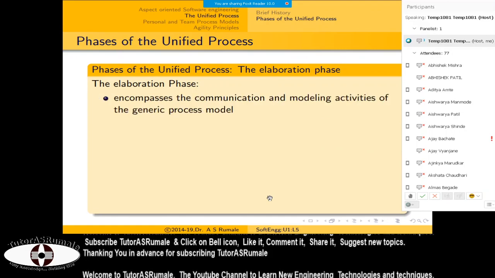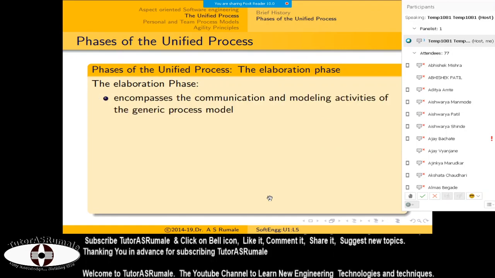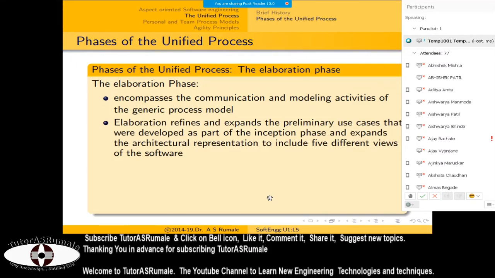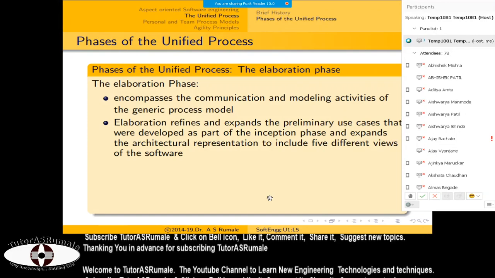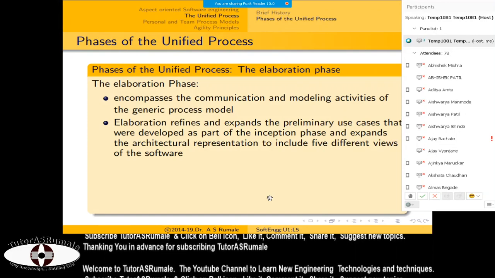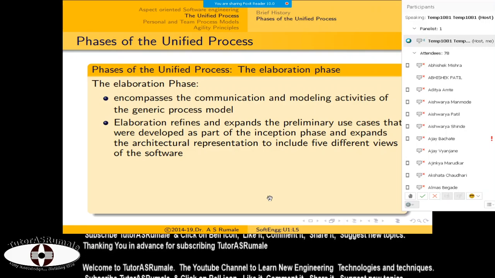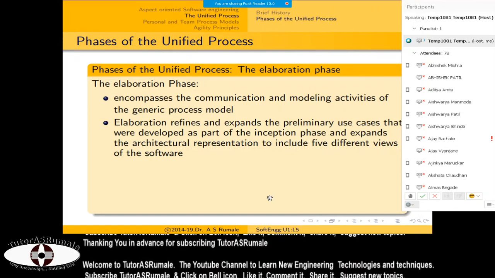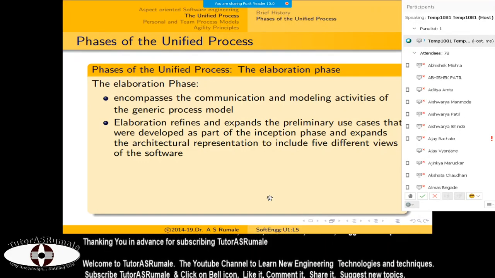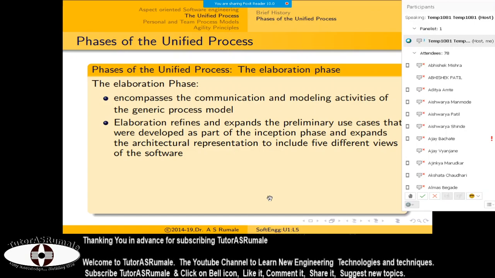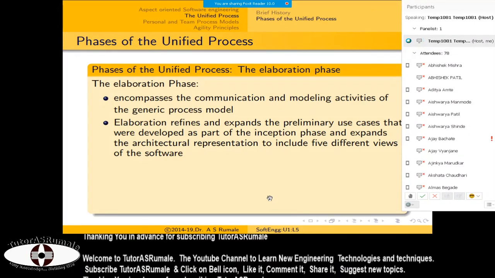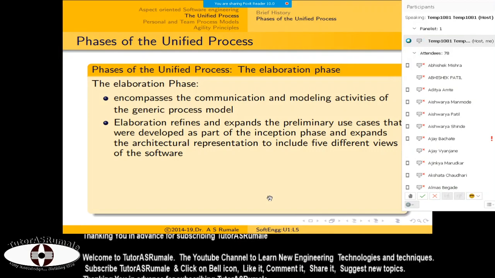What is in the elaboration phase? It encompasses the modeling activities. In elaboration, you are refining your inception. Inception is just an idea, while elaboration is the entire architecture for that idea. So here you come to know that in your idea these things are possible, these things are not possible, or for these things you may require some other business to integrate with your software. For example, if you are in online shopping, you require a logistics or delivery system as an integration with your online shopping business.